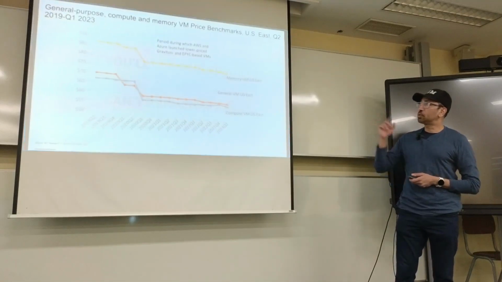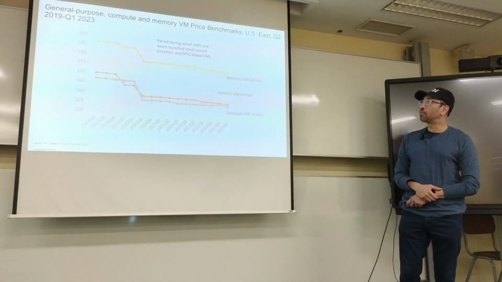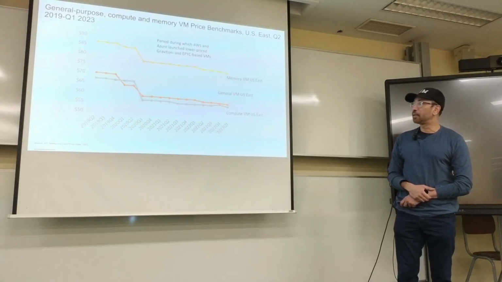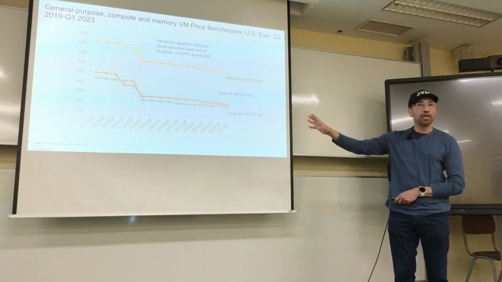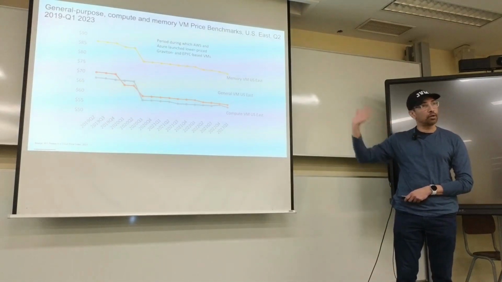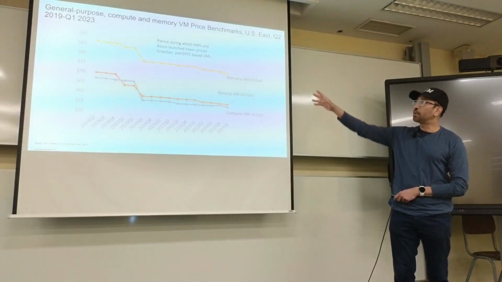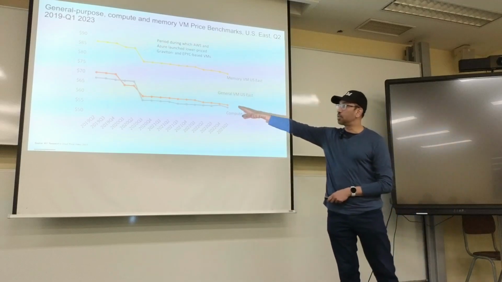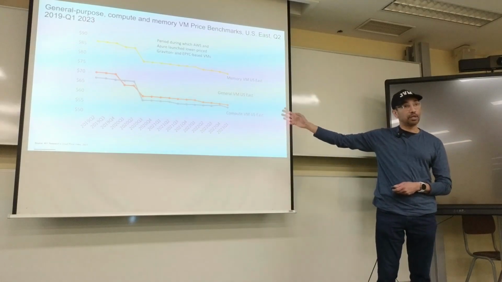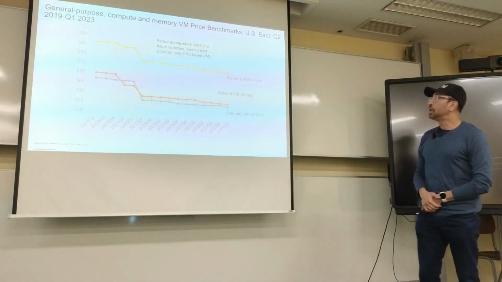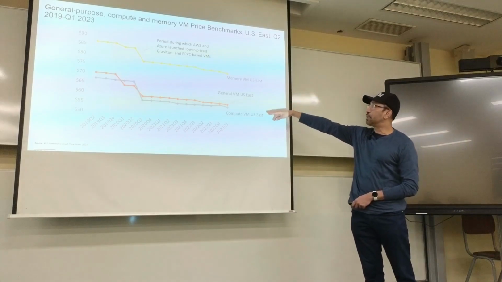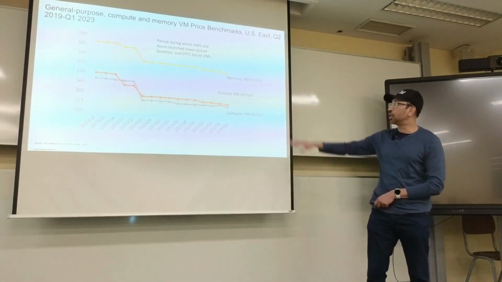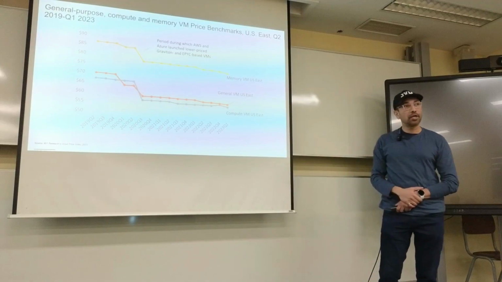Right? So this is an interesting chart that I found for AWS pricing over time. As you can see, this is only going back to 2019, so only about 4 years into the past, right? But you could see that over the last few years, the price of cloud, at least for compute, has actually stayed the same. The yellow line is memory, and this is the compute for US East. And just in general, there are the other things like egress and ingress, data costs and stuff like that.